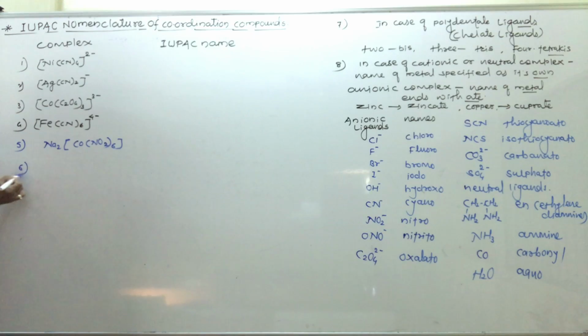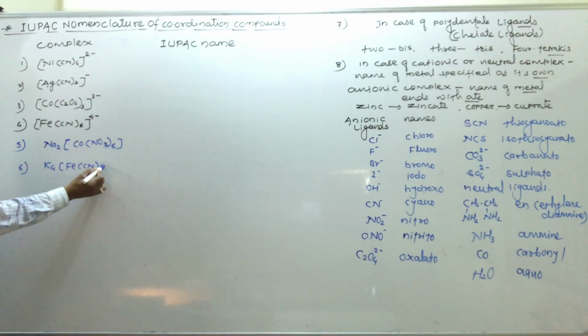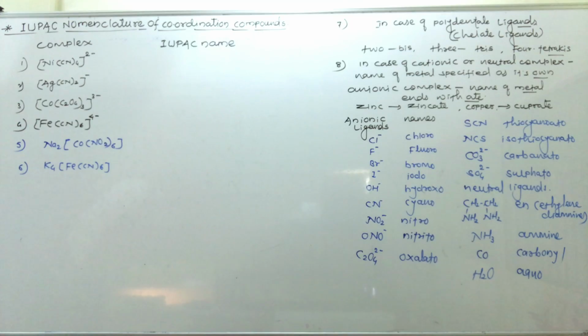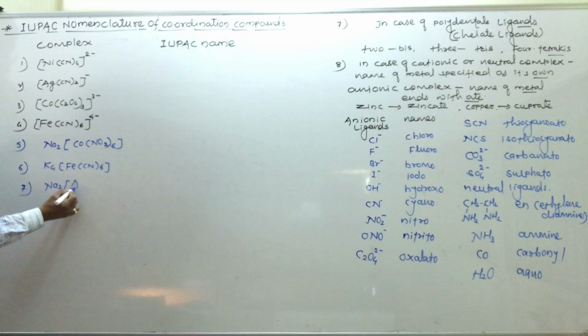Then next one, K4[Fe(CN)6], as well as another example, Na3AlF6.